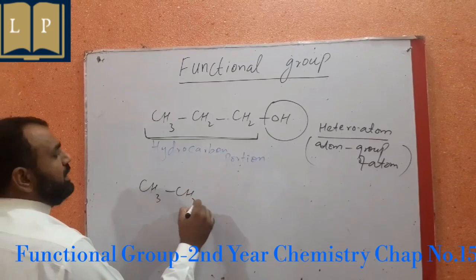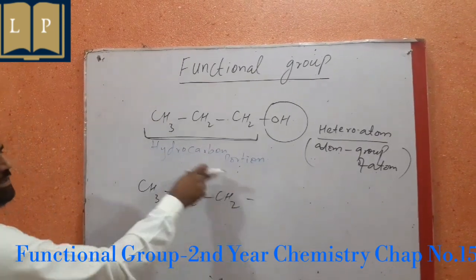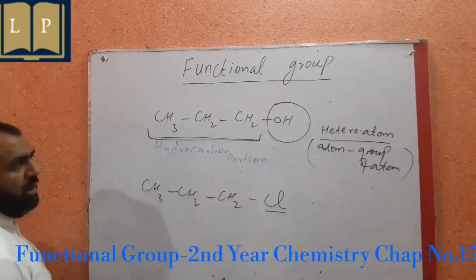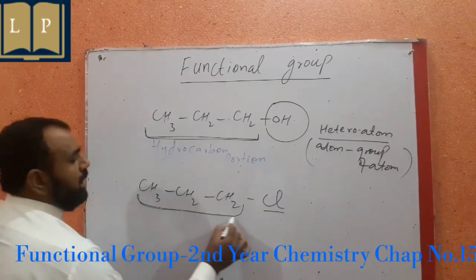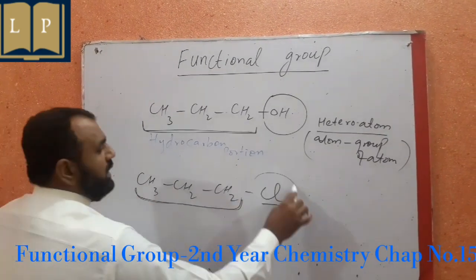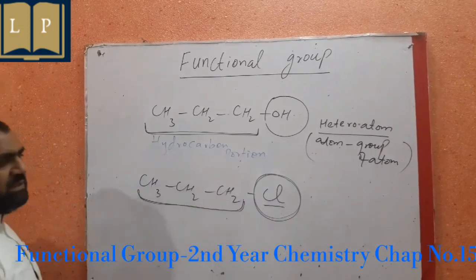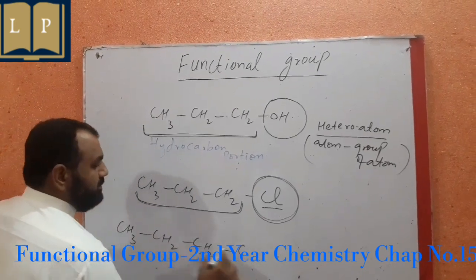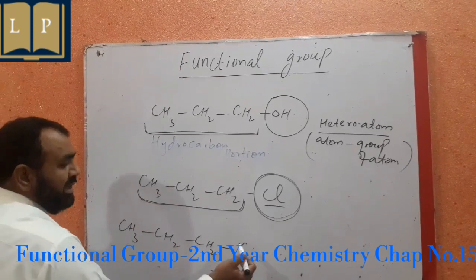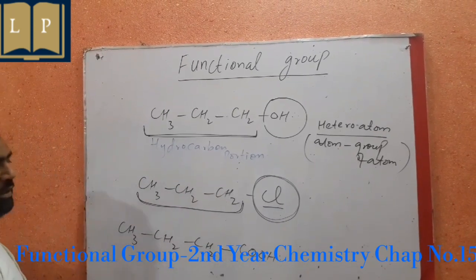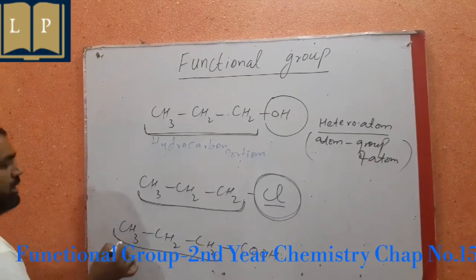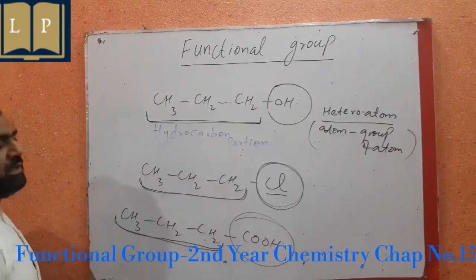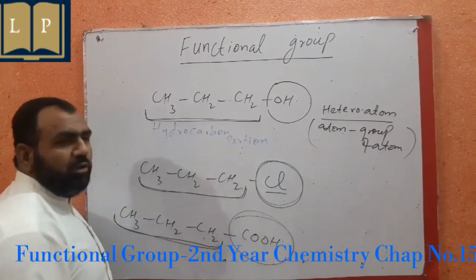Likewise, I write another 3-carbon portion. It's a 3-carbon hydrocarbon portion, but I have attached a chlorine atom to it. Now, this first part is again a hydrocarbon portion, whereas here is a Cl atom that is attached to it. For example, we write another 3-carbon network. To it there is a carboxyl group attached. Now look at this structure. There is again a 3-carbon hydrocarbon portion, along with it there is COOH, that is a carboxyl group attached to it.